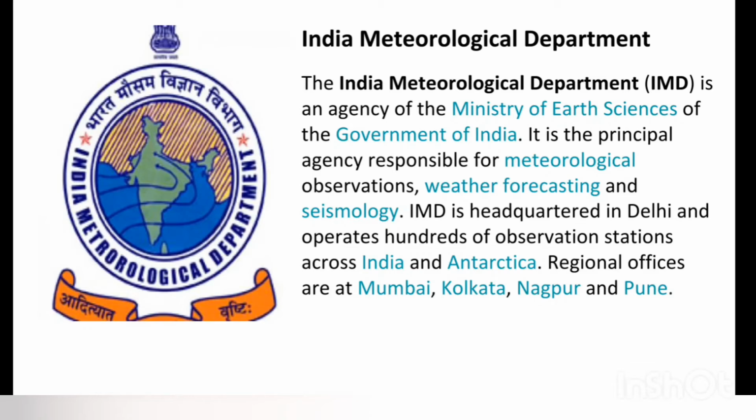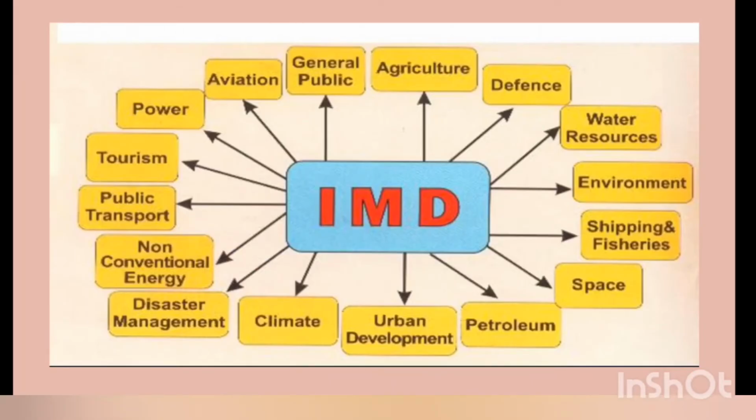IMD's main head office is in Delhi, and it operates hundreds of observation stations across India and Antarctica. Regional offices are at Mumbai, Kolkata, Nagpur and Pune. So IMD, the Indian Meteorological Department, provides its weather and climate related information to various departments such as aviation, shipping, fisheries, agriculture, irrigation, marine oil exploration and production, mass communication, and media. All these departments are provided information about the weather and climatic conditions by the IMD, that is the India Meteorological Department.